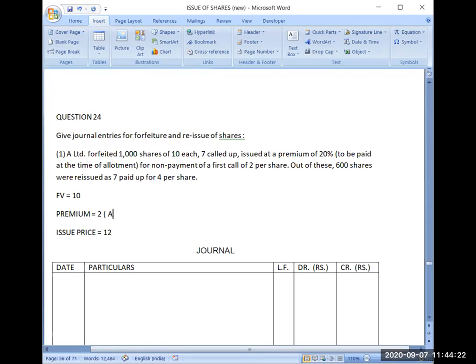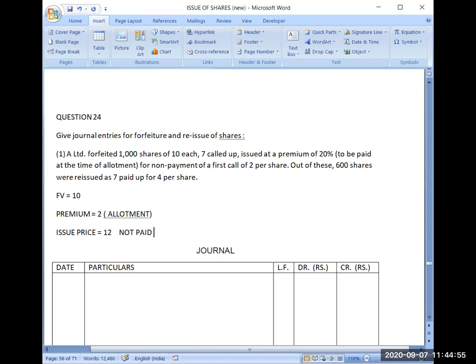Question has told us, and even if the question is silent, when to collect the premium, it will always be assumed on allotment. Now, first see which installment has not been paid by the shareholder. Yes. So he has not paid us, first of all.